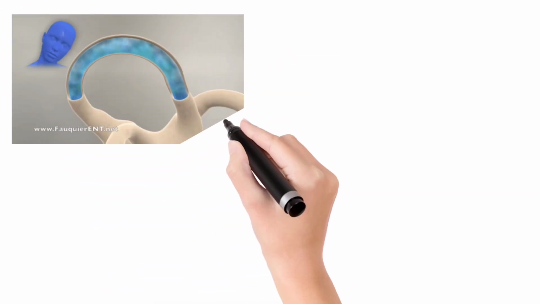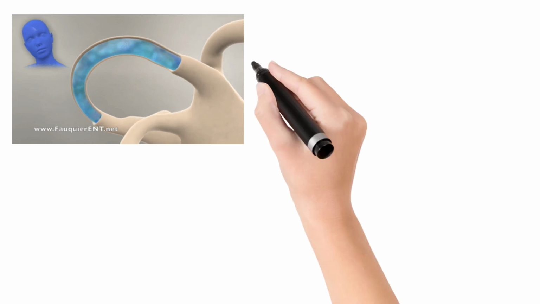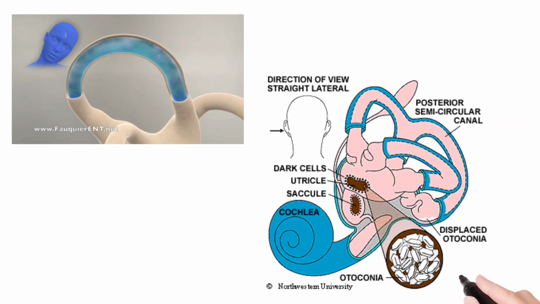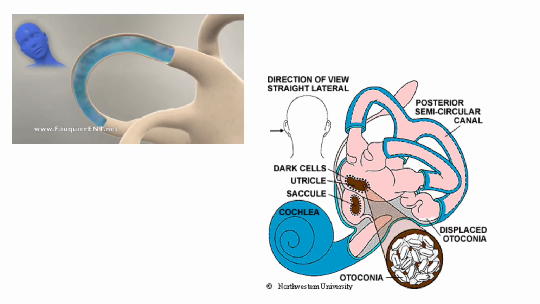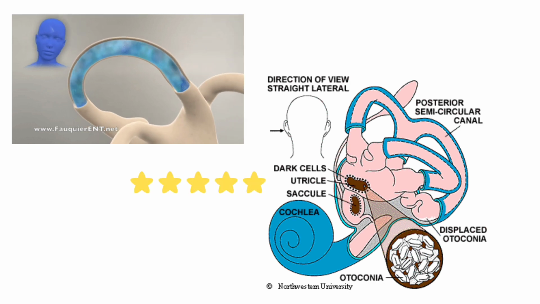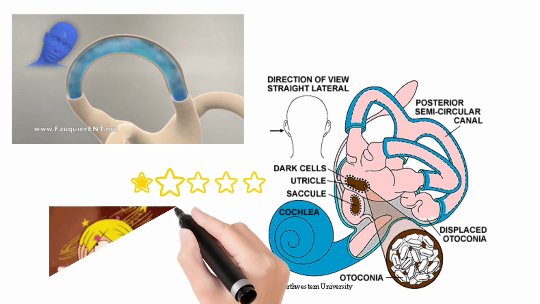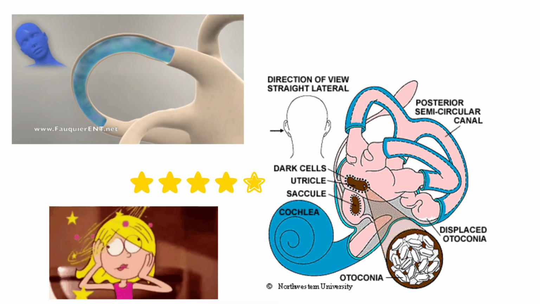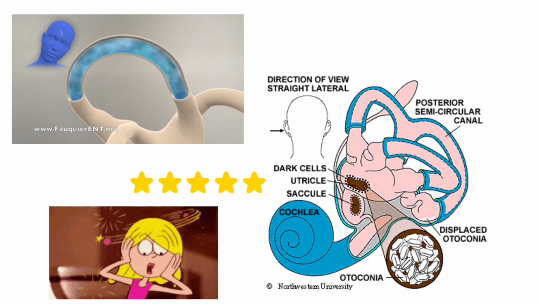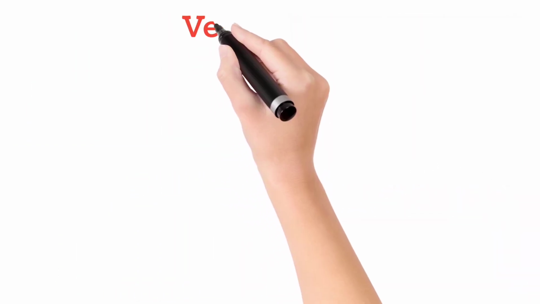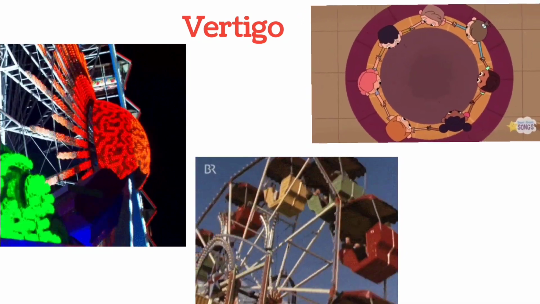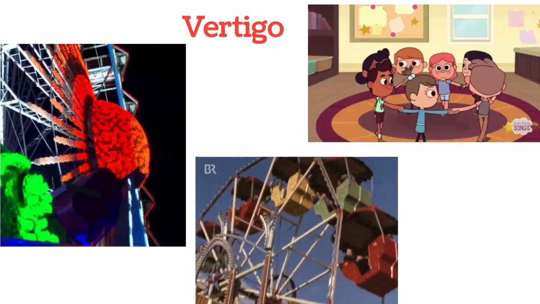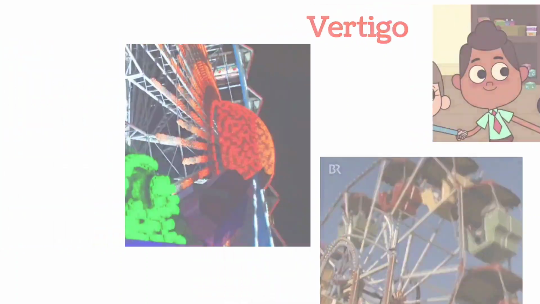But in certain conditions, if there is excessive endolymph in the semicircular canals, or if the calcium carbonate crystals in the otolithic organs are displaced into the semicircular canals, there will be a mismatch of the sensory input, and this causes vertigo. Vertigo can also be seen in normal conditions, like whenever we sit in a giant wheel or spin in circles, and suddenly if we stop, the endolymph may move here and there and may cause vertigo.